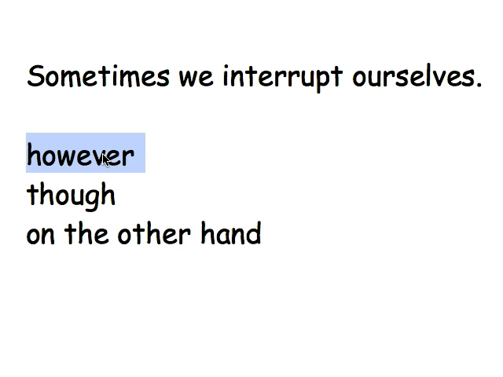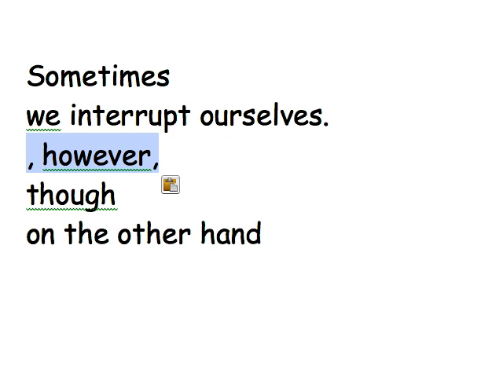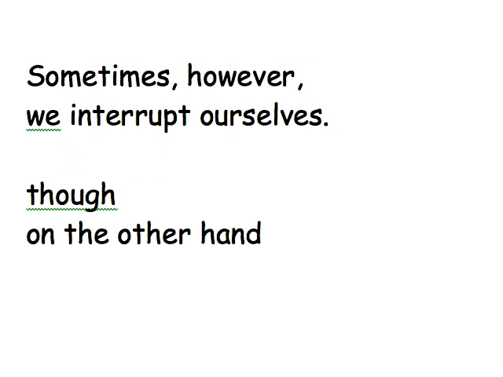For example, rather than saying sometimes we interrupt ourselves, I might want to say sometimes, however, we interrupt ourselves. I have just interrupted my sentence about interrupting. To interrupt a sentence, I need to put commas before and after because, of course, I could take out however and still have a complete sentence. Sometimes we interrupt ourselves. Sometimes, however, we interrupt ourselves.